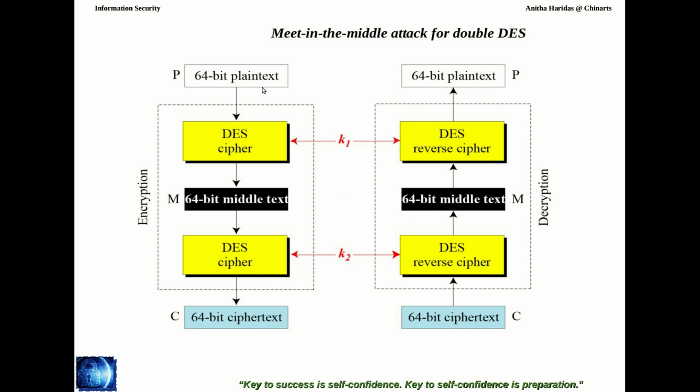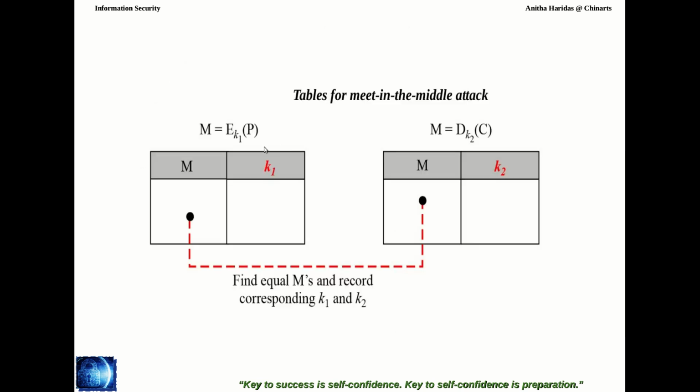So the plain text will not be known. So he will get the middle text. He will try to encrypt it and he will list all the K1 values. He will be listing all the K2 values. Somewhere in between, this middle text and this middle text will be matching. If a match is found, then what is he going to do?